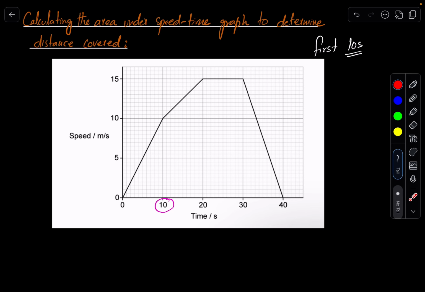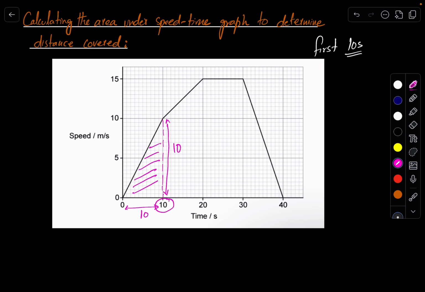So this is the area under the graph in the first 10 seconds. What do I have to do? This is making a triangle, right? Its base starts from this point and ends at this point, its base is 10. And the triangle's height is from this point to this point, that is also 10.